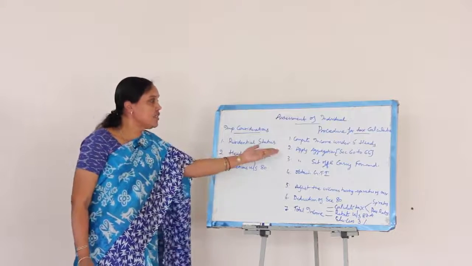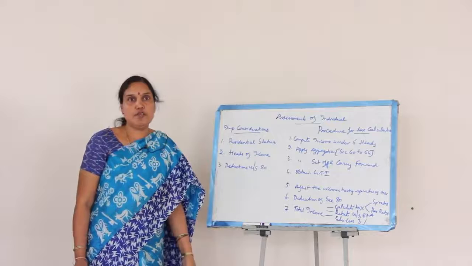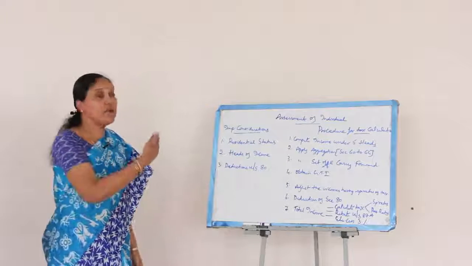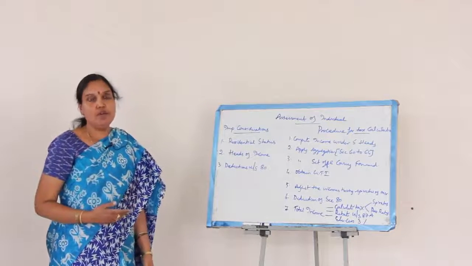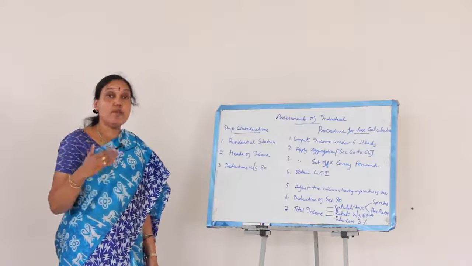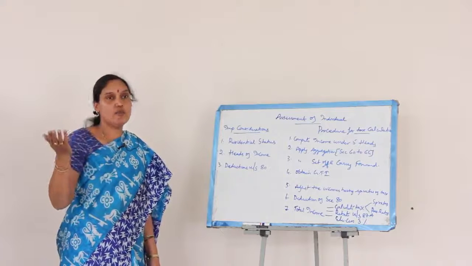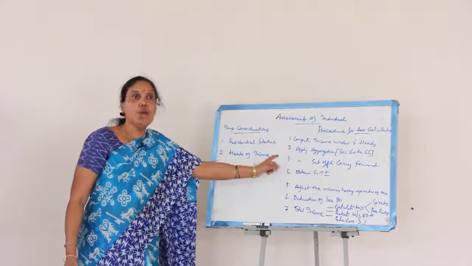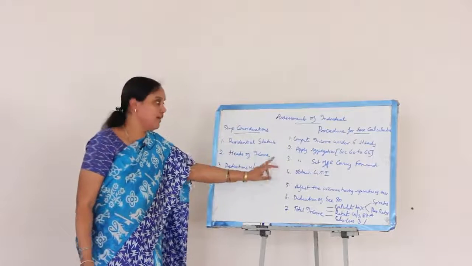Then in procedure 2, we start by applying the aggregation provisions. There are provisions of sections 60 to 64, that is, when can we apply the provisions of aggregation? Sometimes an assessee is not only liable for his own incomes, his liability may extend to other persons' incomes also. By applying the provisions of 60 to 64, we can do aggregation or clubbing of the income.